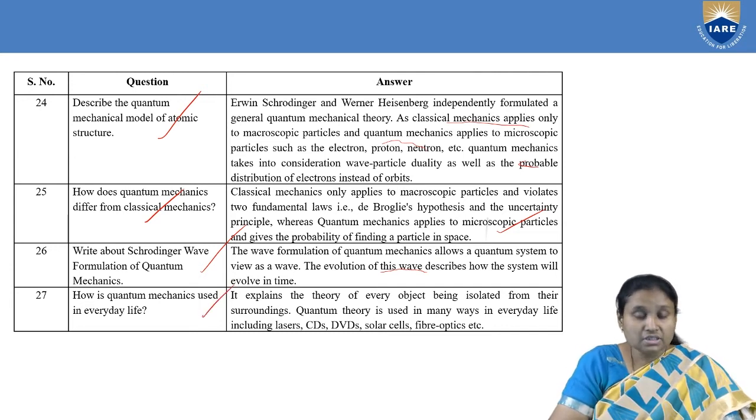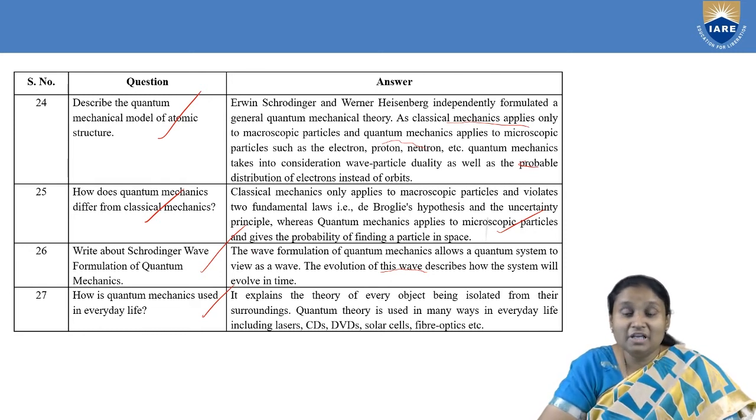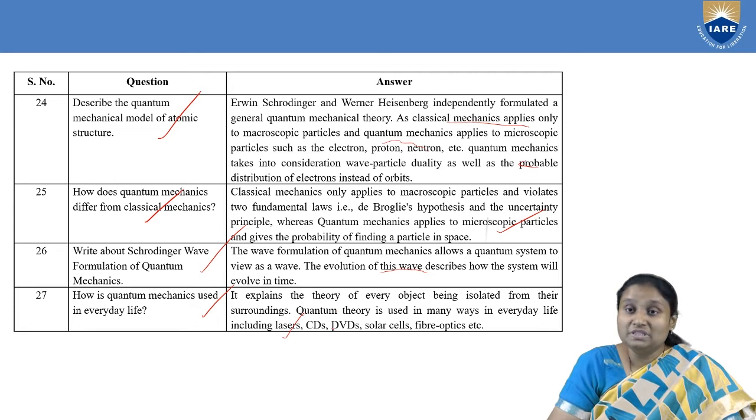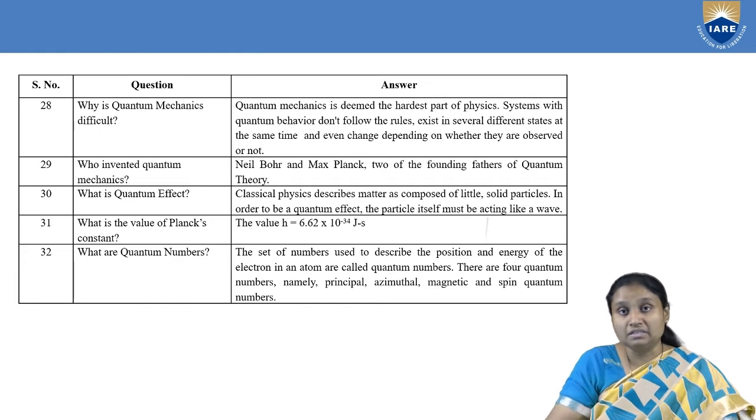And then the next question: how is quantum mechanics used in everyday life? Here we have many day-to-day applications. As you can see here, quantum theory is applied to lasers. It is applied to CDs, DVDs, solar cells and fiber optics. All these things which we are using in everyday life can be explained based on quantum mechanics.